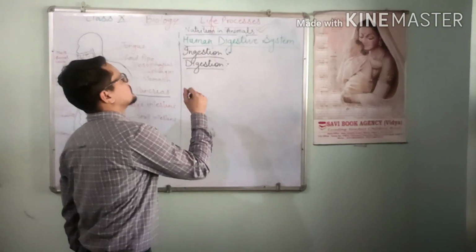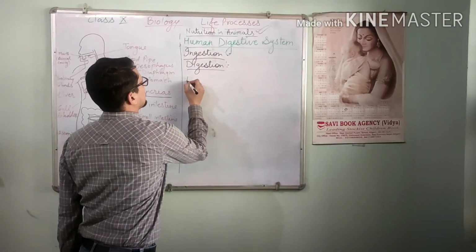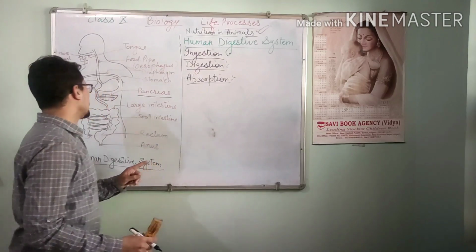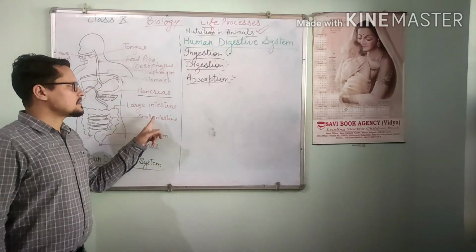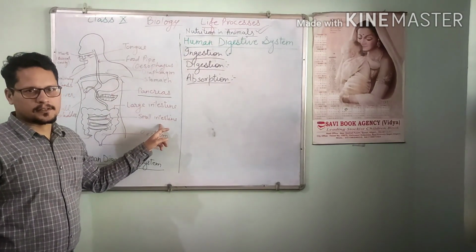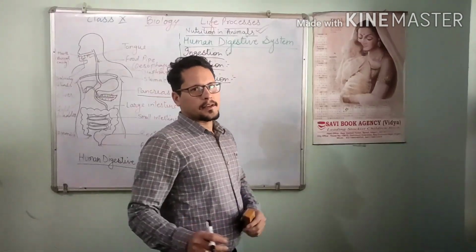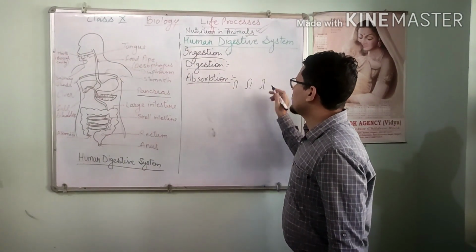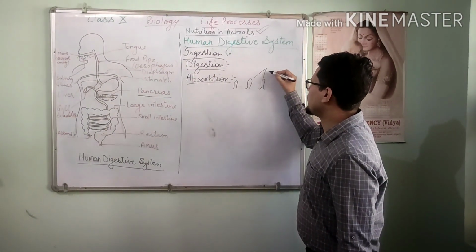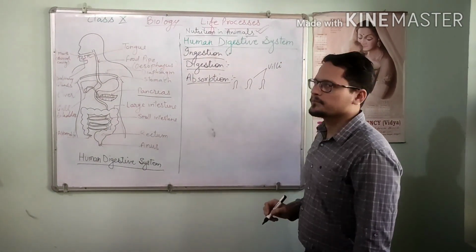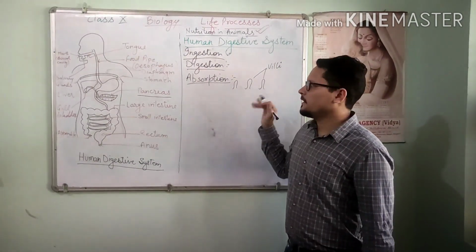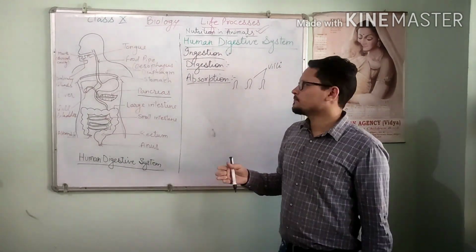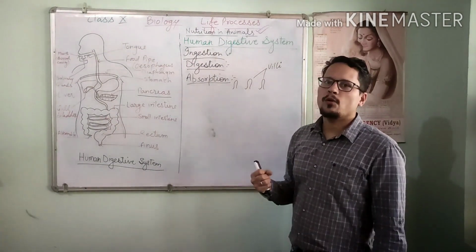The next process of digestion or nutrition is absorption. Remember, digestion is completed in the small intestine, and absorption also takes place in the small intestine. How? In the small intestine there are some finger-like projections. These finger-like projections are called villi. What's the need of villi inside the small intestine? To increase the surface area. The more surface area, the more digested food is absorbed.